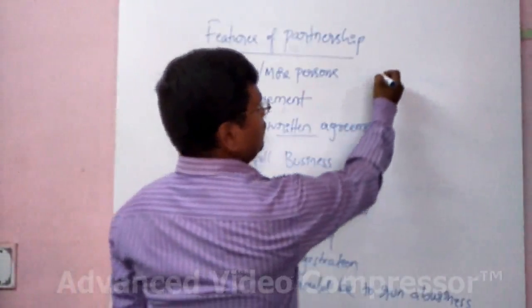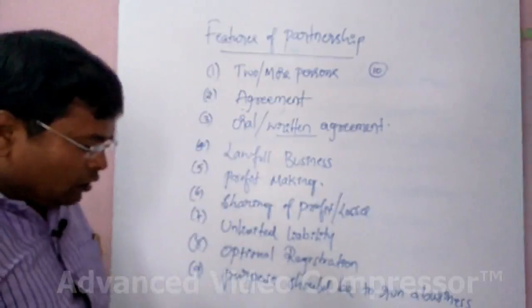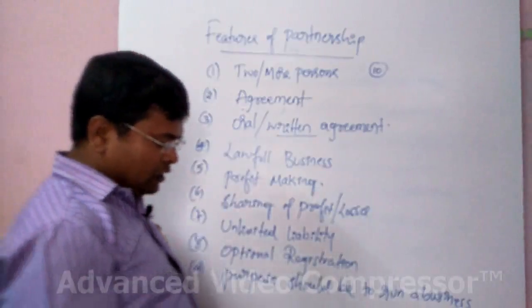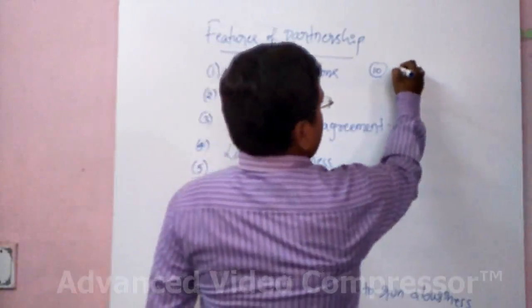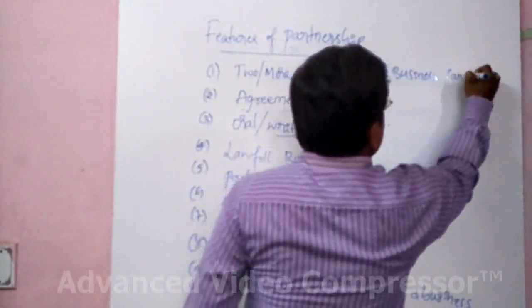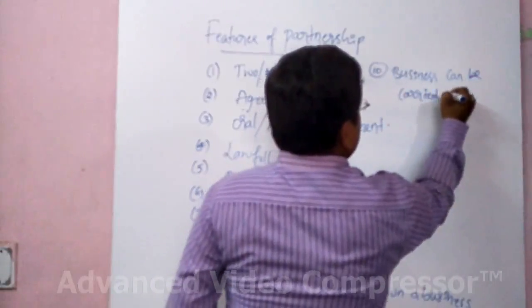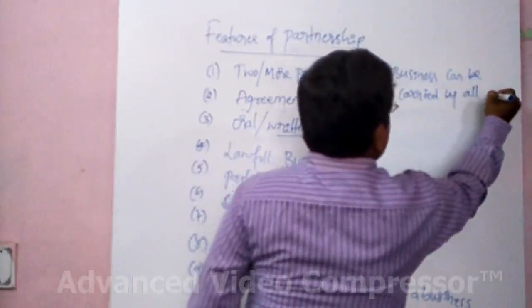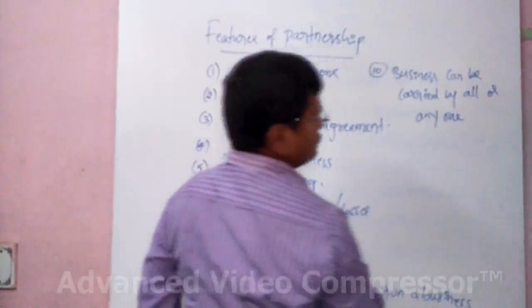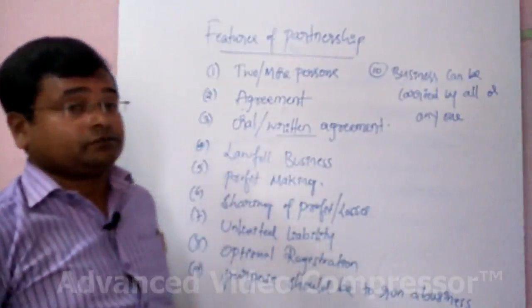And the next one, the 10th one, is that business can be carried on by all or anyone, as we have discussed in the definition.